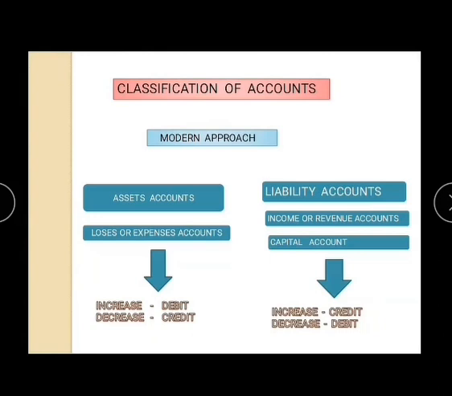Next one is when liability accounts, income or revenue accounts and capital accounts increase, then it will be recorded on credit side, but when these decrease, it will be recorded on debit side. For example, if proprietor's account, which is capital, increases, then this will be written on credit side. But when proprietor's account decreases, then this will be written on debit side.